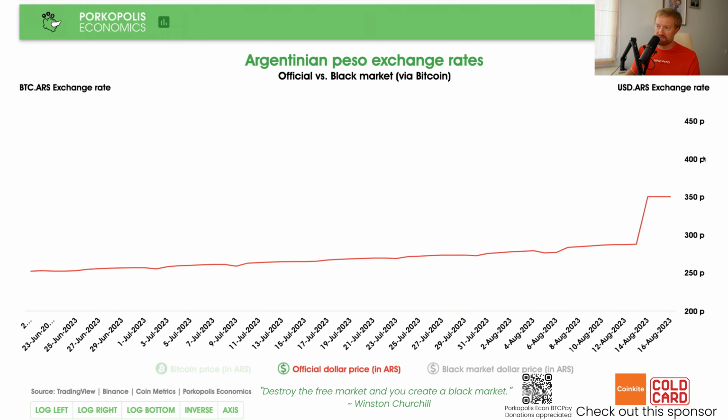You see on the right-hand axis there, the P. I know the P isn't actually the sign for the peso, but they typically even use the dollar symbol, which is confusing. But this is just how I'm going to do it on this chart. So we see already a steady decline from 252 pesos per dollar at the end of June 21st, 2023, and not even 2 months later, including the devaluation, we're at 350 pesos. So not looking good for the Argentinian peso.